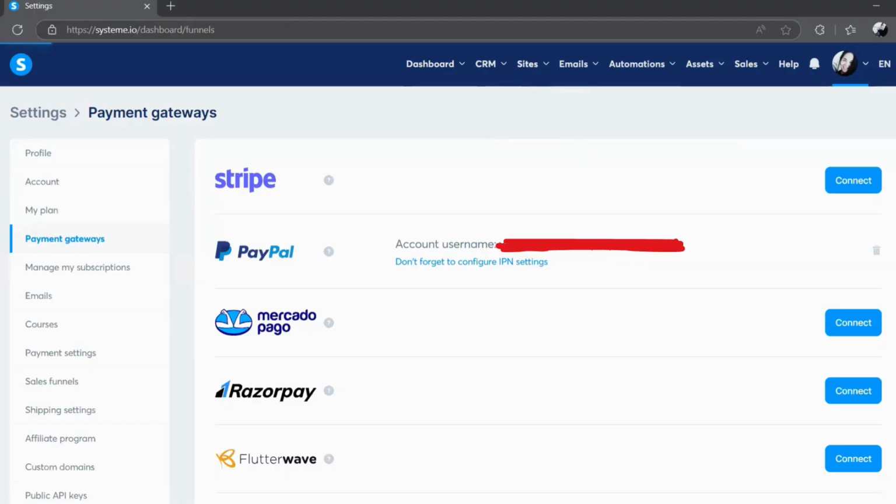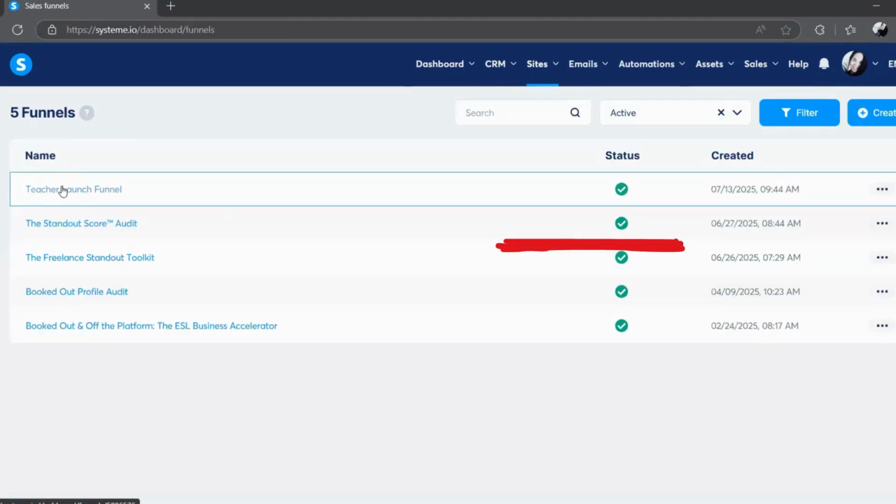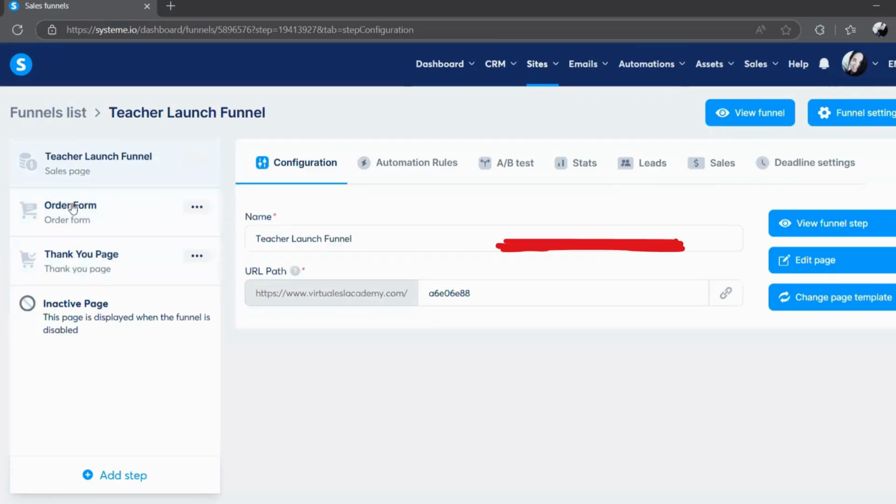So let's quickly go to the funnel. So this is the funnel we created in the previous video. Okay, so we have our sales page, our order form.